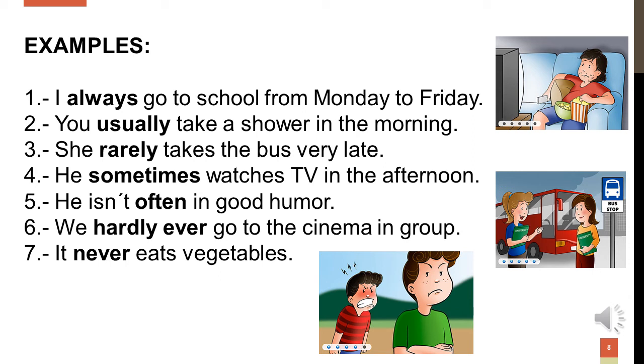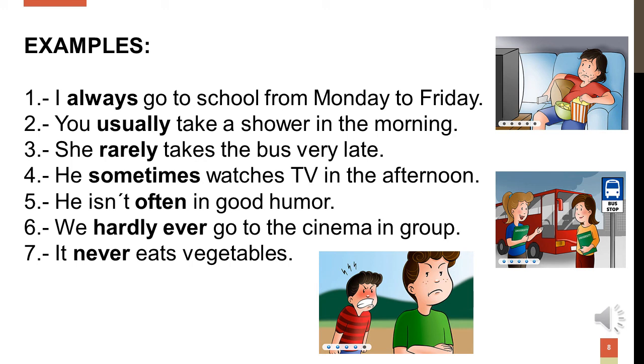Now that we know about the adverbs of frequency and when we are going to use them, we have some examples that you can practice at home. Number 1, I always go to school from Monday to Friday. Number 2, you usually take a shower in the morning. Number 3, she rarely takes the bus very late.